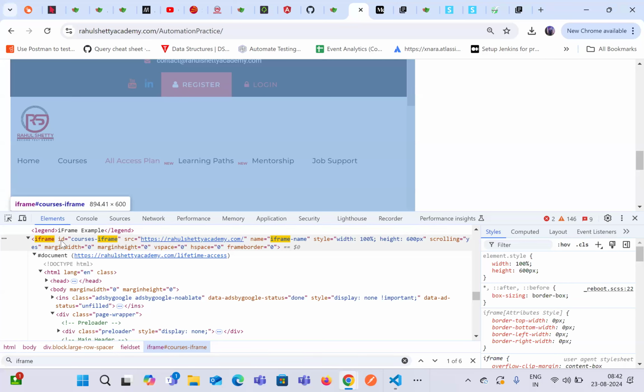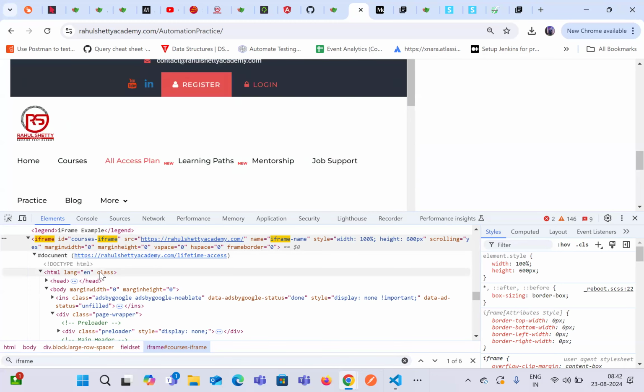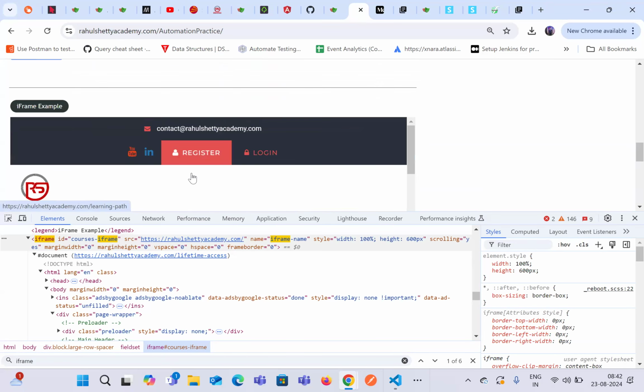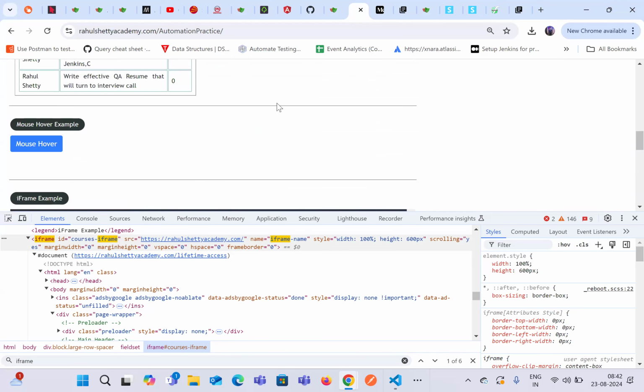Okay. So if you see an iframe tag anywhere inside the web page, inside the DOM, which is known as the document object model, which is used to develop the elements, like properties of an element. So if you see iframe is available, that means there is an iframe available inside a web page. And to work on the iframe, we basically have to first switch to the iframe, and then we have to again automate inside the iframe. So to work on the iframe, it will again be a similar kind of thing to what we had seen for the child element.